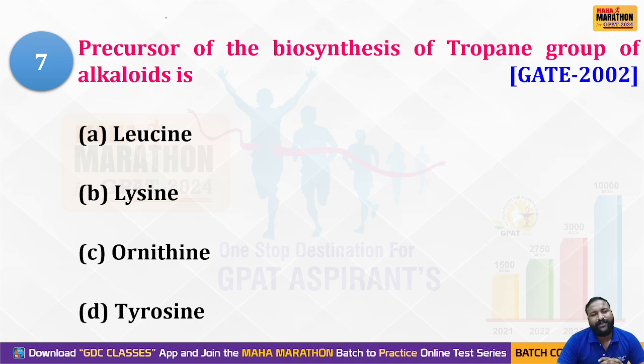So every pathway leads to the formation of some secondary metabolites. So we'll see what this question is.